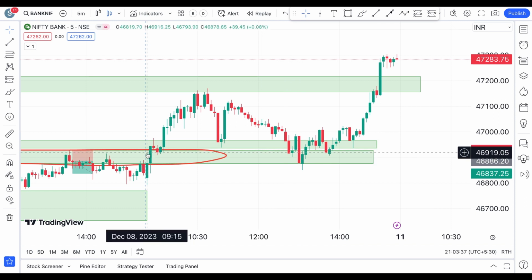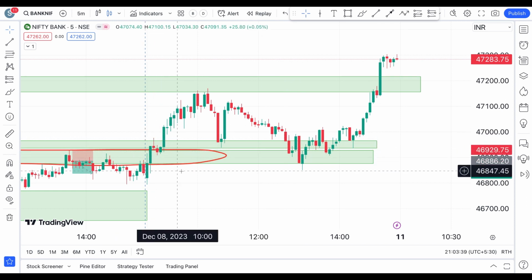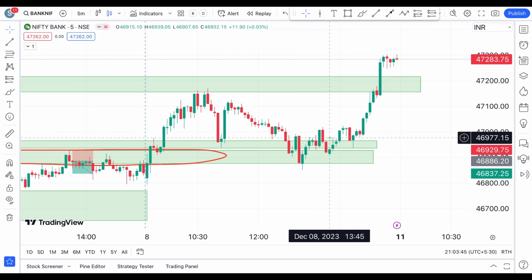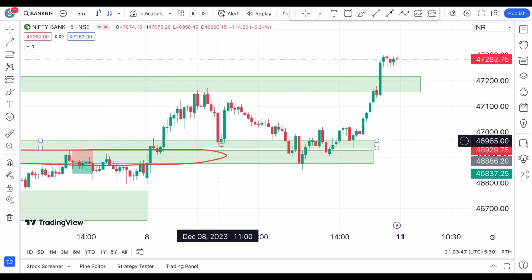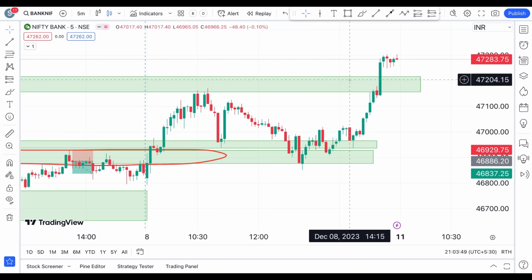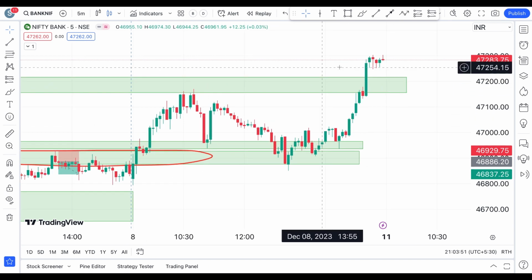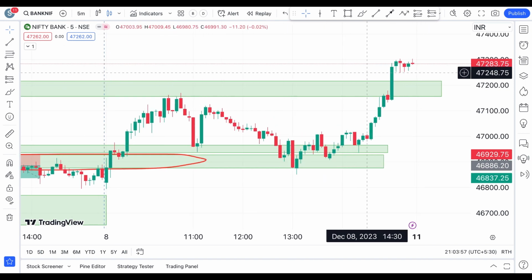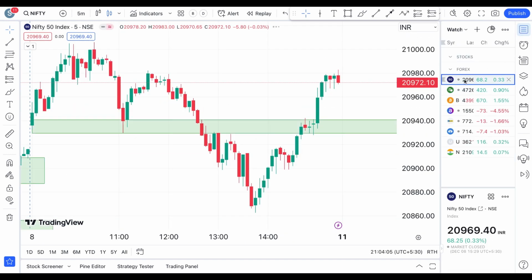Of course, no doubt that there is some stop loss trade there, and those who were confused would have seen a stop loss trade here also, but that was pretty much covered for this downside move and even this upside move. So what is key in the markets is only patience. 80 to 85% of the time you have to wait for the setup to form, and only 15 to 20% of the time do you actually take action in the markets to benefit from it.